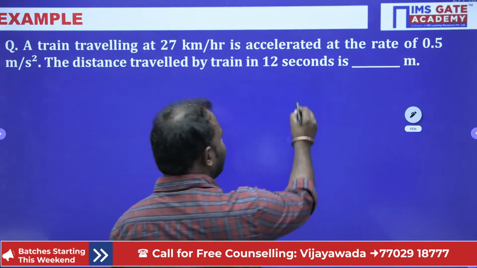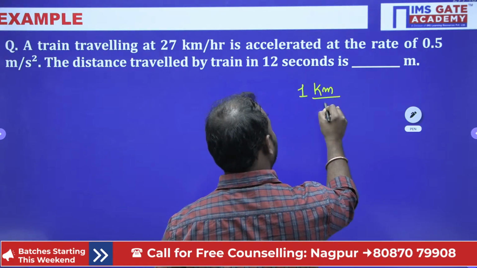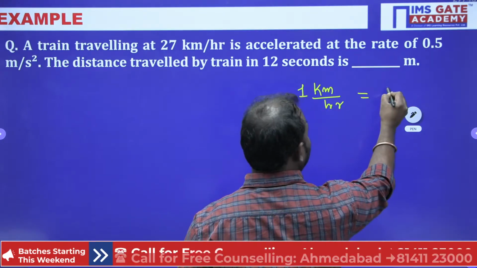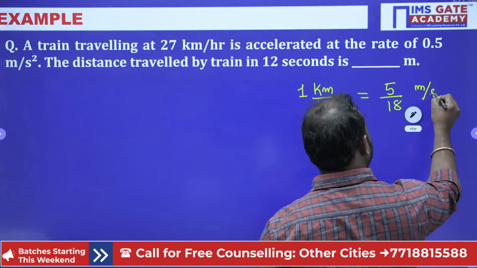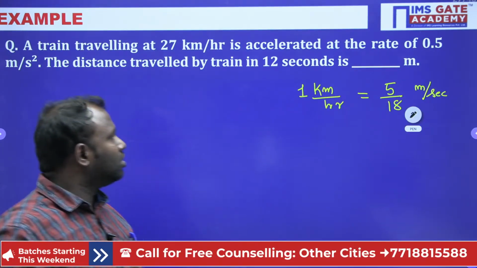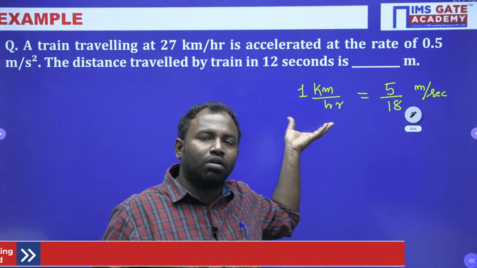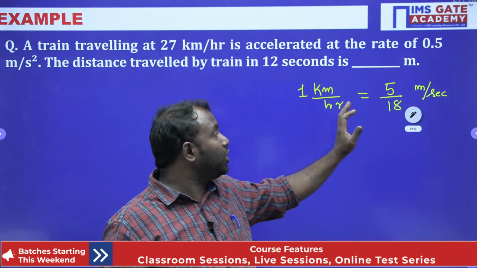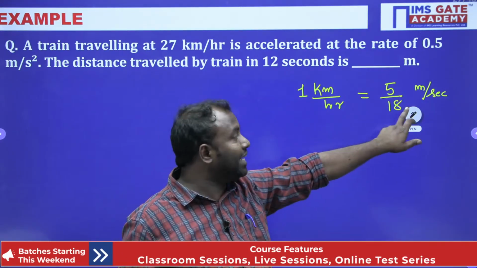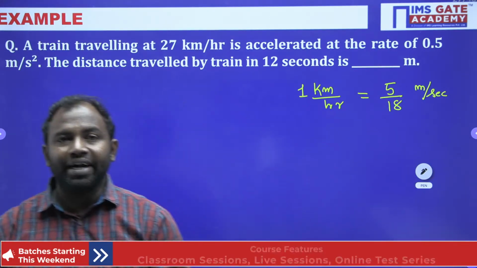So 1 kilometer per hour is equal to 5 by 18 meter per second. Whenever you have a value of velocity in terms of kilometer per hour, you just multiply that with 5 by 18 so that it is converted into meters per second. I hope everybody understands, right?